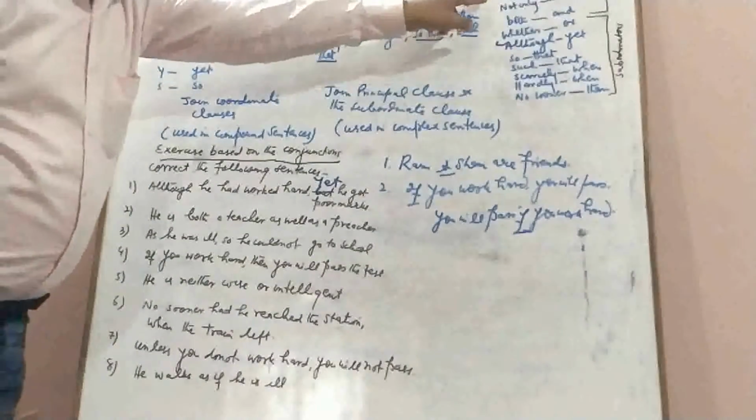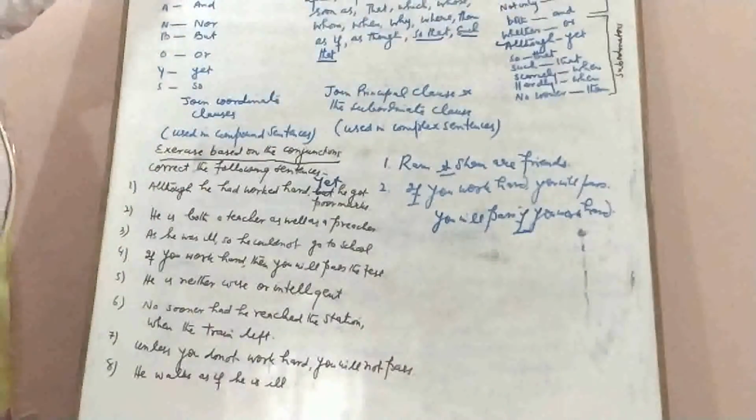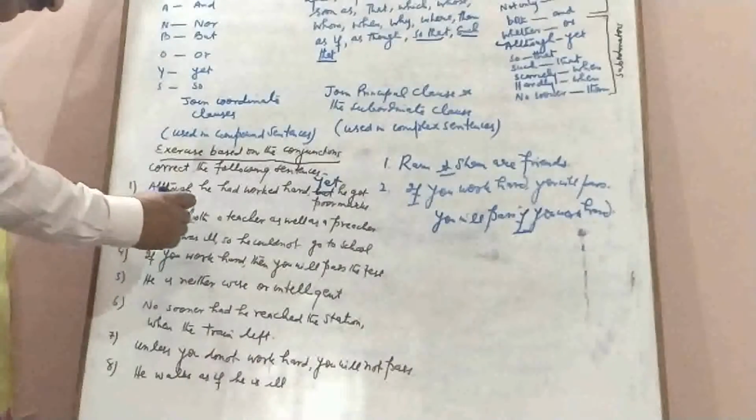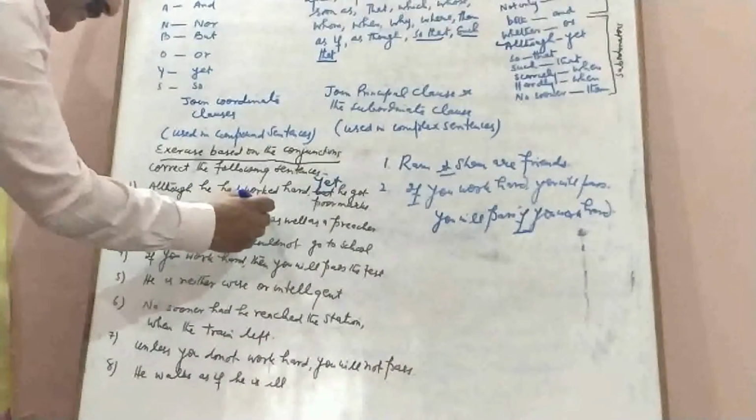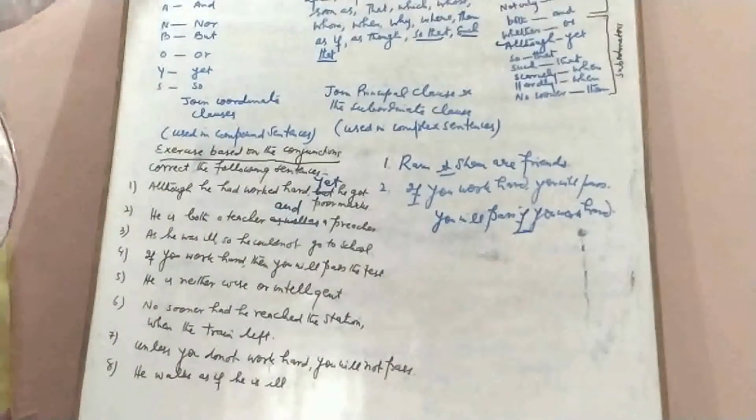Number 2 is, he is both a teacher as well as a preacher. We see that both and is a correlative conjunction, and both is always followed by and. He is both a teacher and a preacher. We will use and.